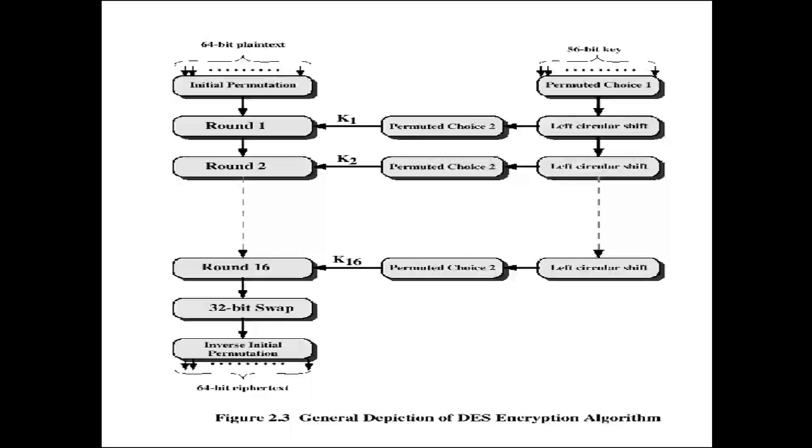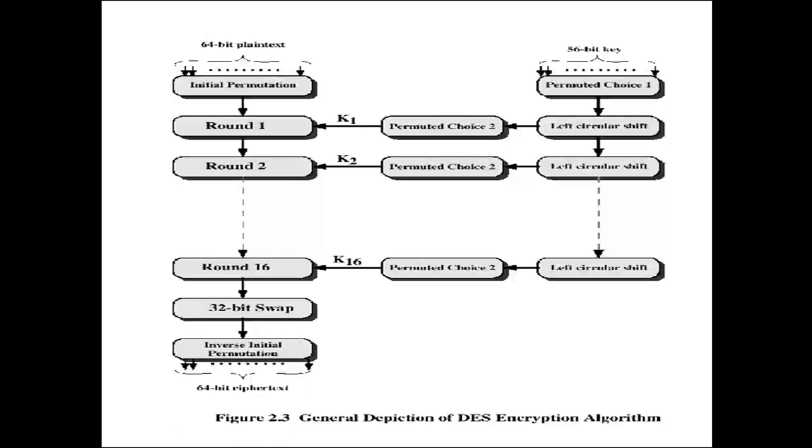Every time the permuted choice is different, because the key data is changing due to the left circular shift, and there are a total of 16 different keys which we are using. After that there is a 32-bit swap, so we are swapping the first 32 bits with the next 32 bits.